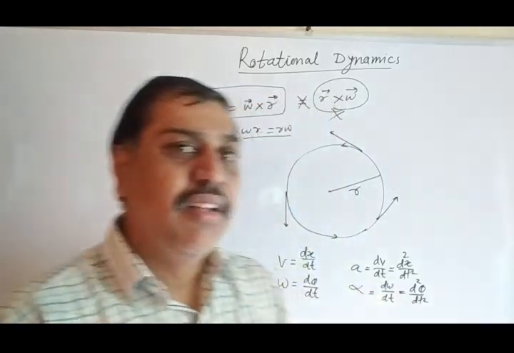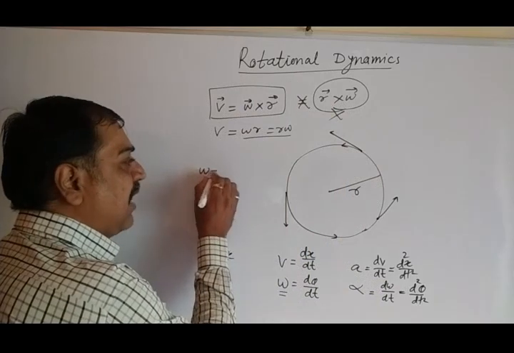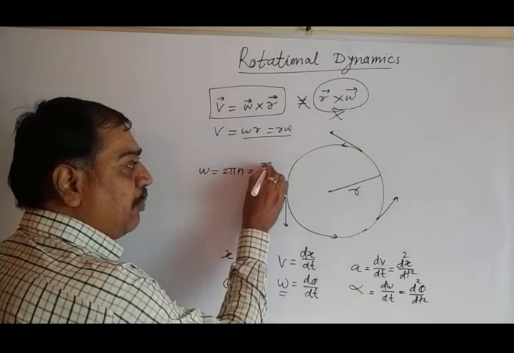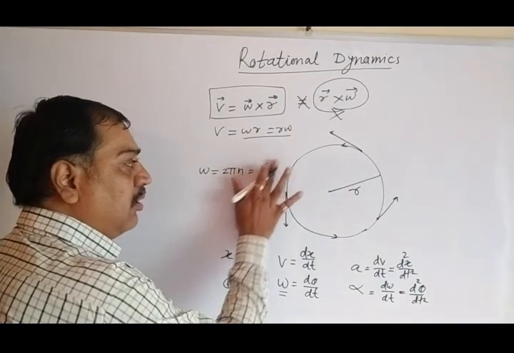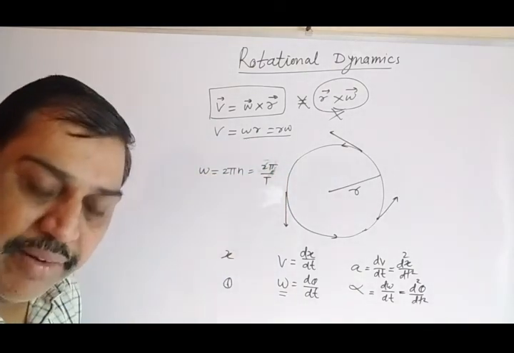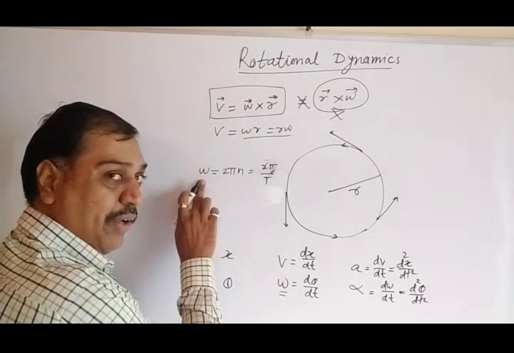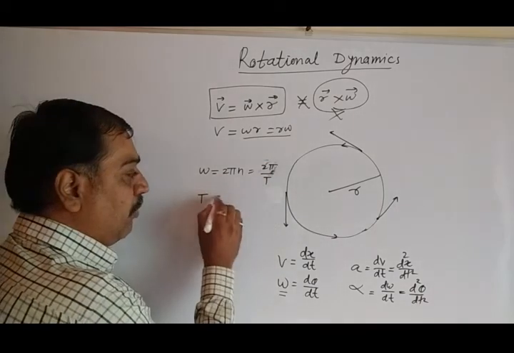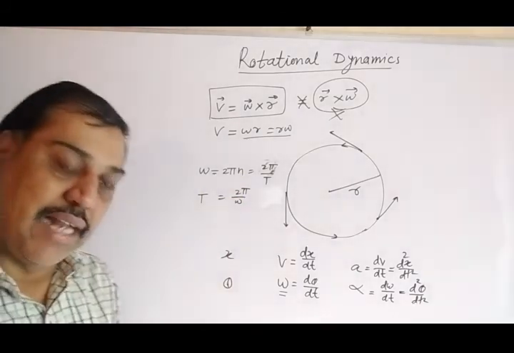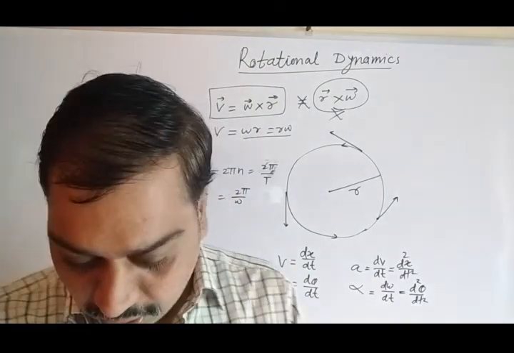Apart from this, there is angular velocity, and angular frequency, that is omega equal to 2 pi n. It is also 2 pi by t, because frequency is 1 by t. So this part also we have learned. 2 pi n or 2 pi divided by t is nothing but the angular frequency. From this we can find the time period, T equal to 2 pi by omega. Is that clear? This is the equation for time period, just a basic formula that we have already learned.